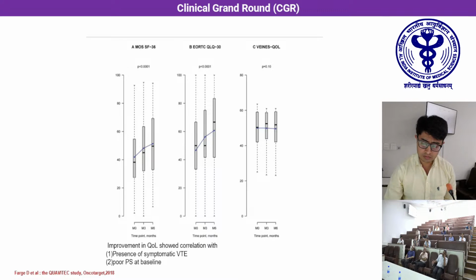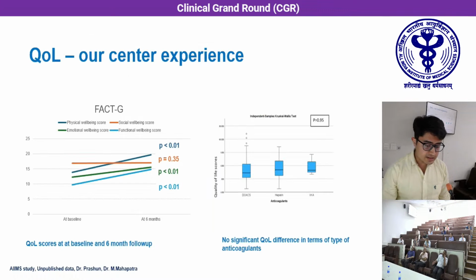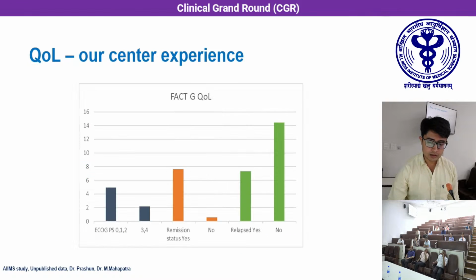venous thromboembolism. Regarding our center experience, as we can see from the line diagram, there was a statistically significant difference in the quality of life at baseline and at 6 months in all the domains except for social well-being scores. The next important observation in the study was that when different anticoagulants were used in this group of patients, there was no significant difference in the quality of life.